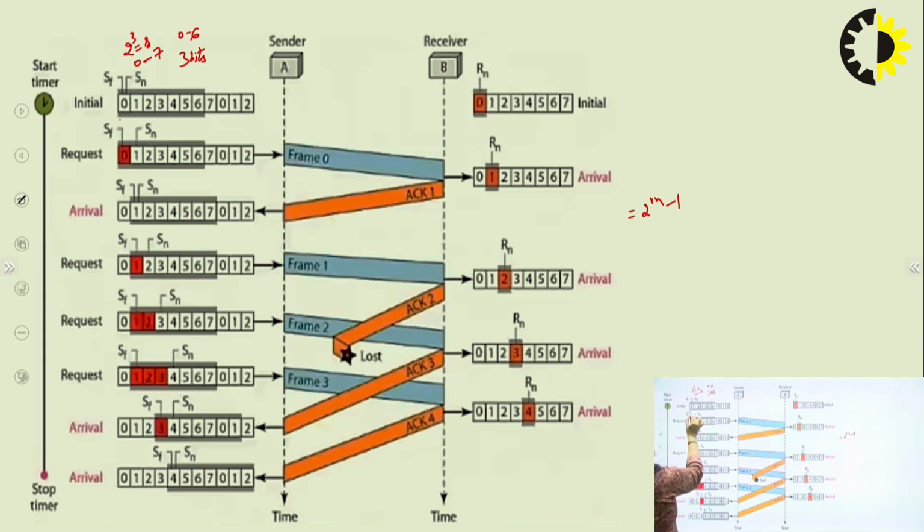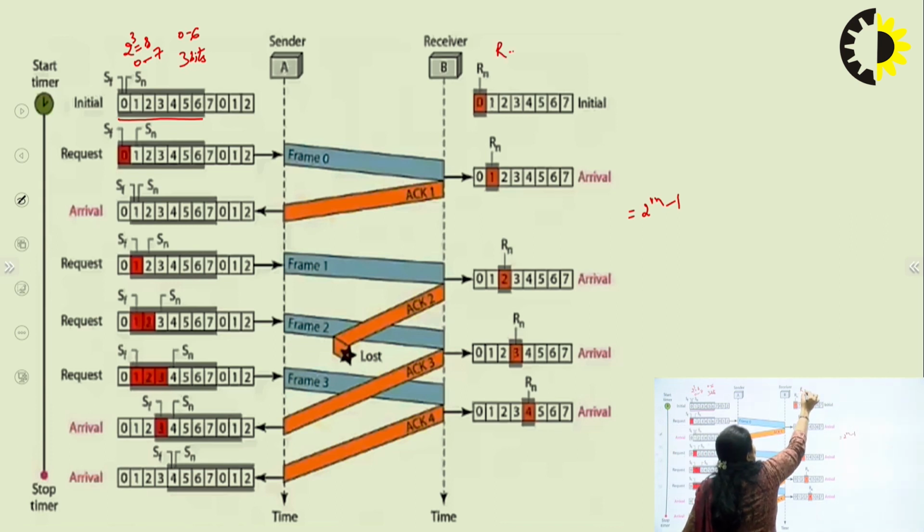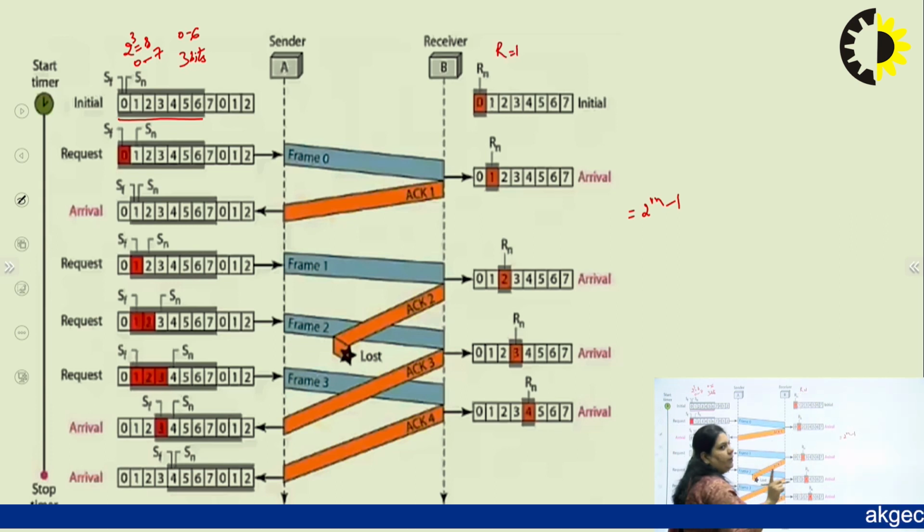In the gray portion, you are seeing the window size, that is 0, 1, 2, 3, 4, 5, 6. That means the sender window can send 0 to 6, 7 frames at a time continuously, but the receiver window size equals 1 only. It can receive only 1 frame at a time. So now the situation is the sender has started its timer. It sends frame 0.